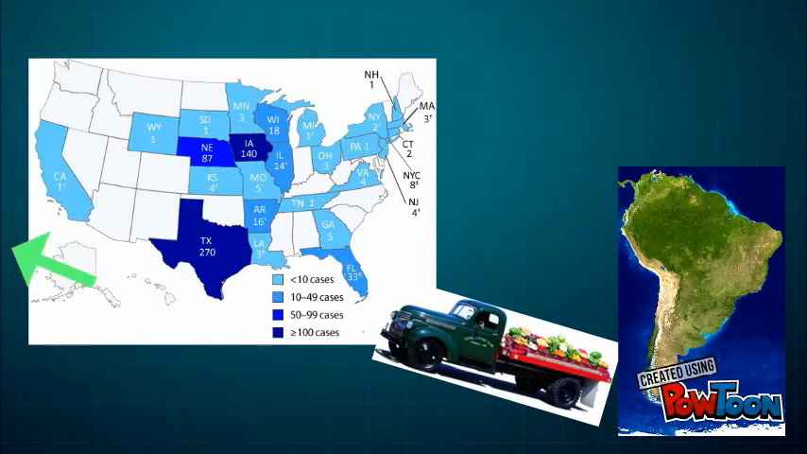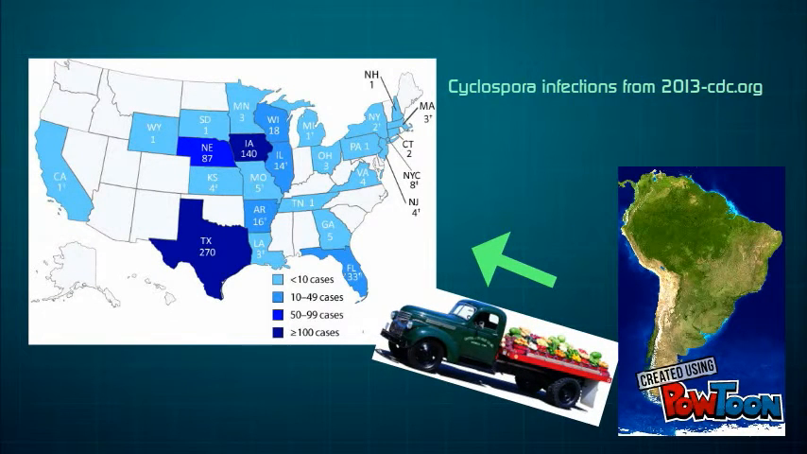However, imported produce to the U.S. such as fresh raspberries, basil, snow peas, and mesclun lettuce, which are handled and or transported from regions in South America, have been implicated with U.S. outbreaks of cyclosporiasis since the mid-1990s.